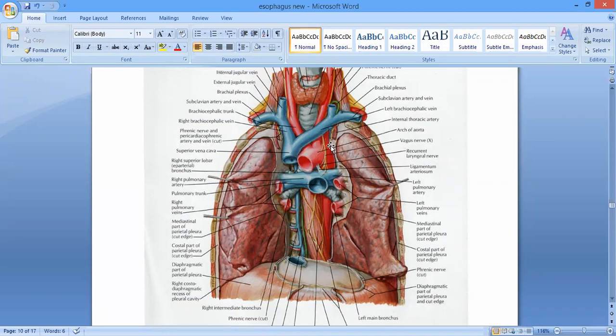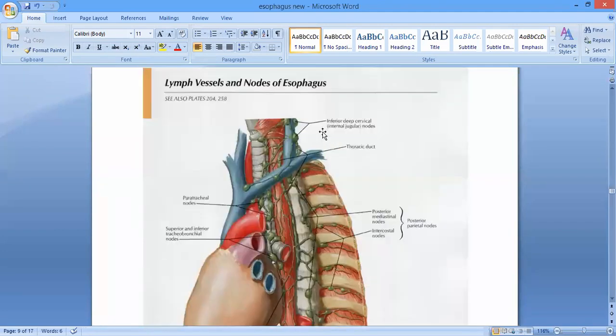On the left side again, you can see this artery over here. So what will be on the left side? Two structures will be common, right. Which ones? Left lung and left pleura, right? After that we have got, what else? Left subclavian. Here you can see the left subclavian artery coming. I will show it to you from another place. I have another picture. I just showed you over there.